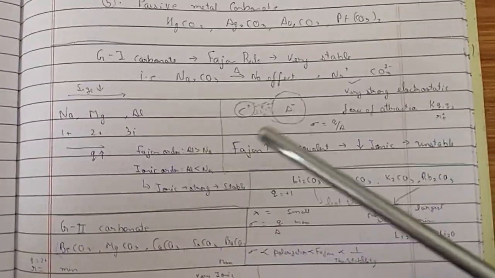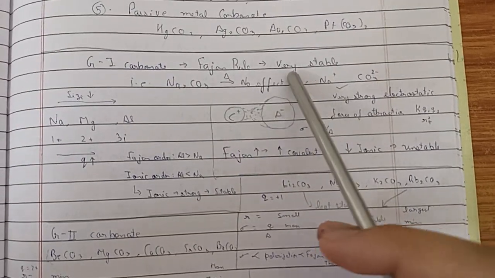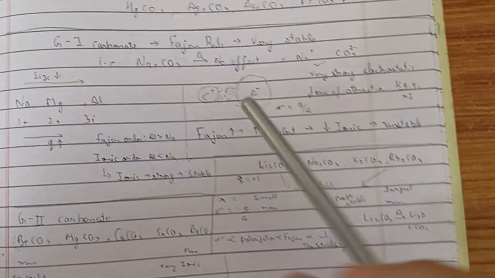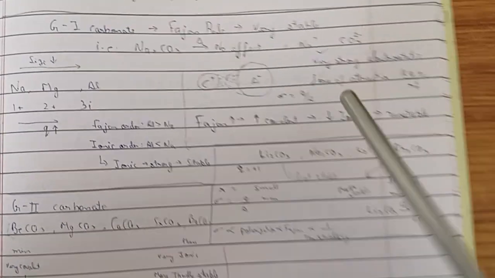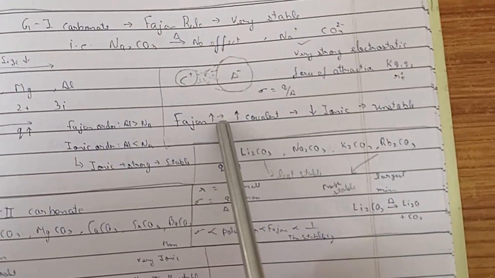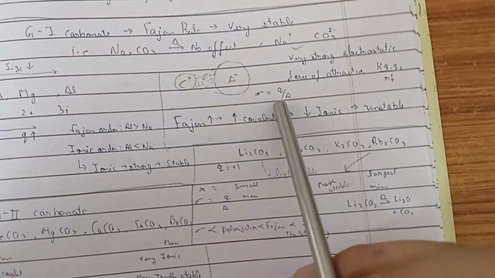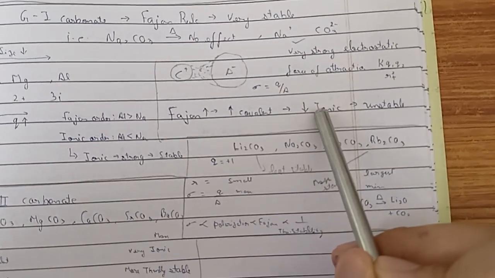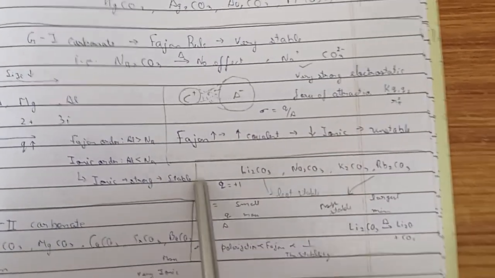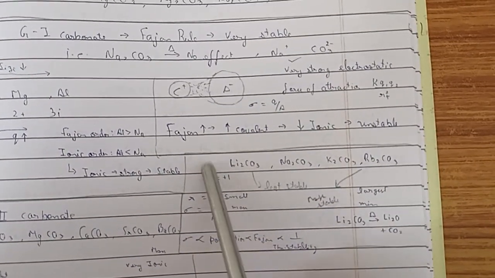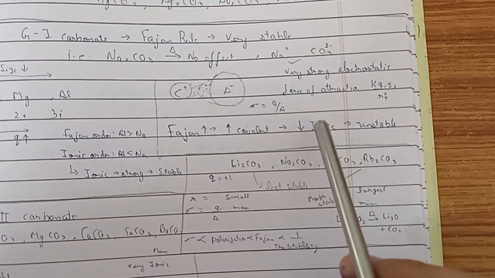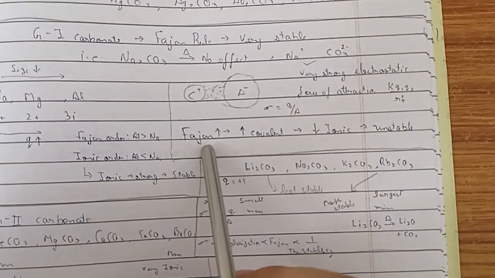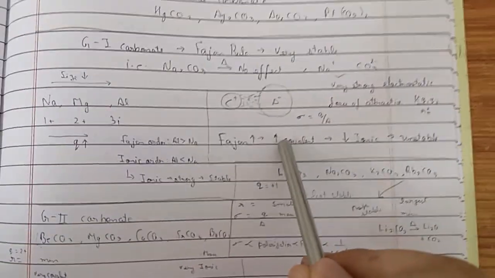I have already made a video on Fajan rule, but I will still explain it a little bit. Very stable, Na2CO3, no effect, very fundamental. Fajan character increases, which means covalent character increases. If covalent character is increasing, ionic character is decreasing. And we know that ionic is very strong compared to covalent, as ionic is electrostatic force. So when ionic character decreases, it becomes unstable. So we need to minimize Fajan rule. The opposite of Fajan needs to be done here.